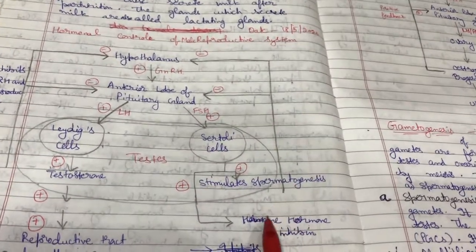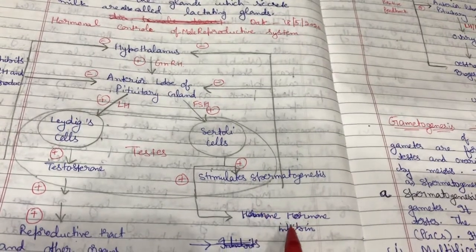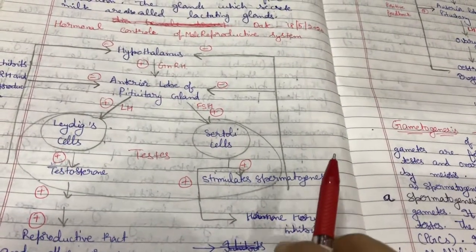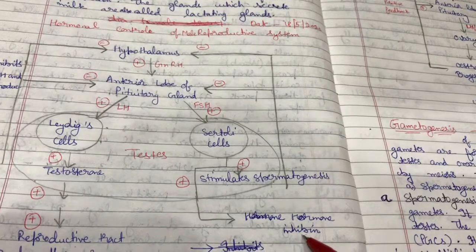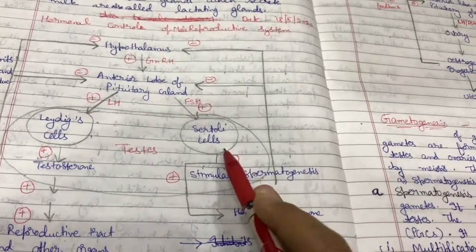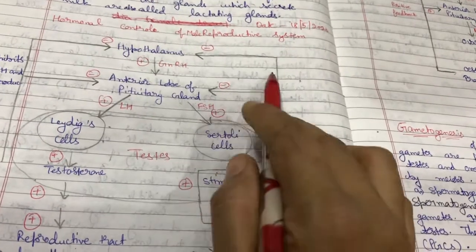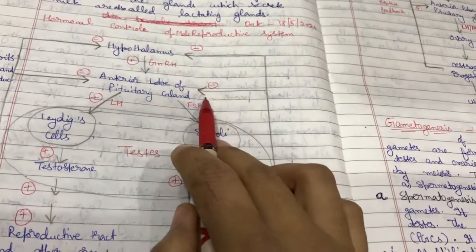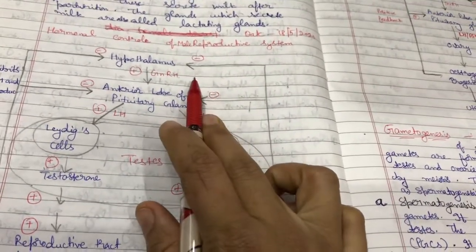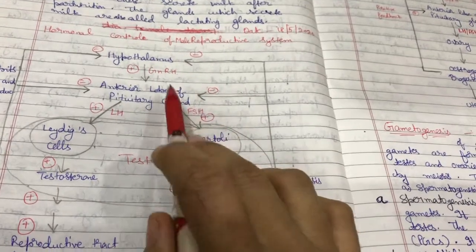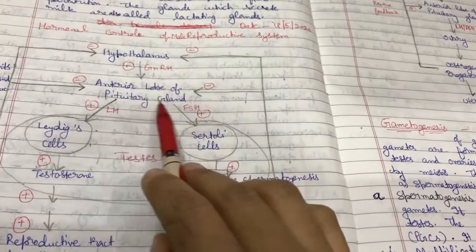When spermatogenesis occurs and enough sperms are formed, at that time inhibin hormone is released from Sertoli cells, which inhibits the secretions of pituitary gland and hypothalamus. Hypothalamus and pituitary gland both are present in our brain.